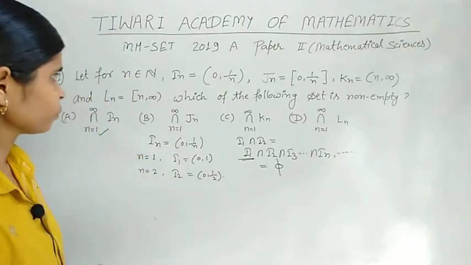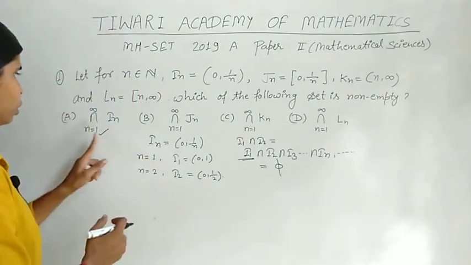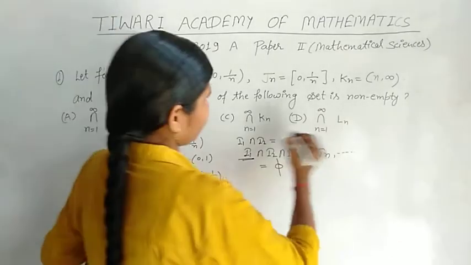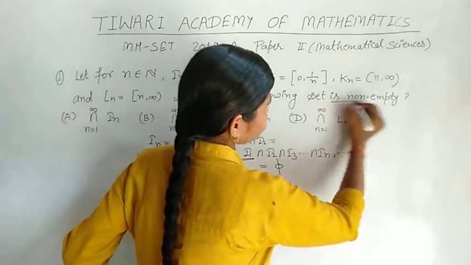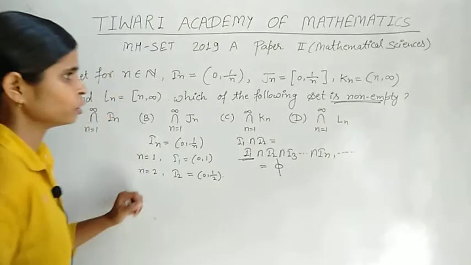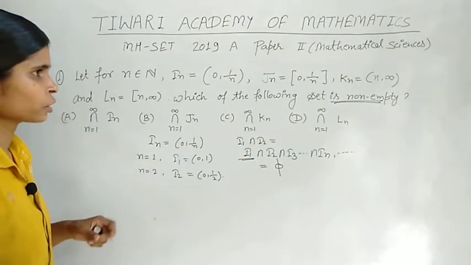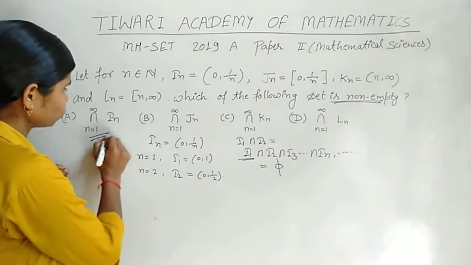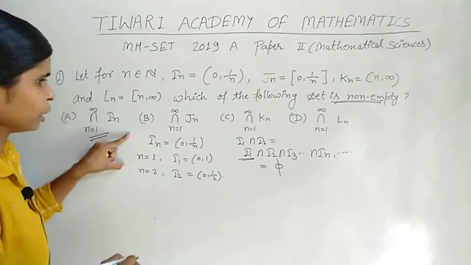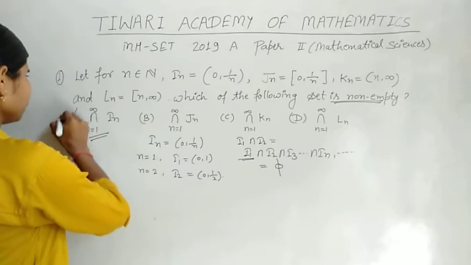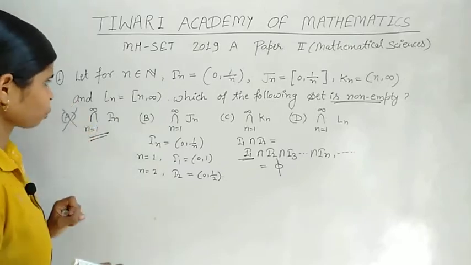The question asks for a non-empty set, but answer A is an empty set. That means option A is a wrong option.